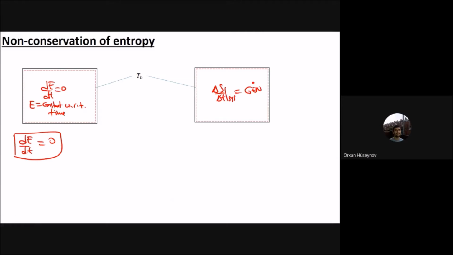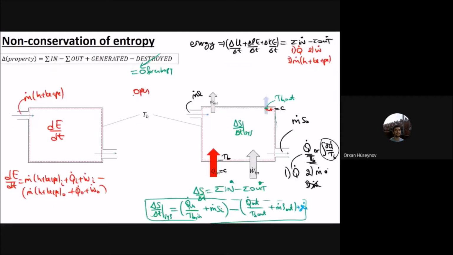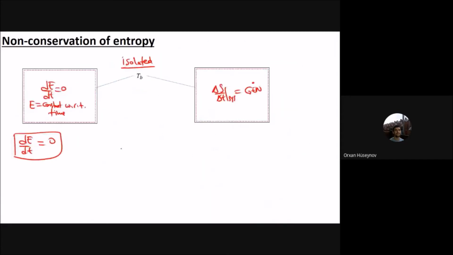Now, so this one is our isolated system, this one is closed, and this one is open. Let's take our universe. If you take the boundaries, it is isolated. For our universe, energy is constant. It doesn't increase or decrease.